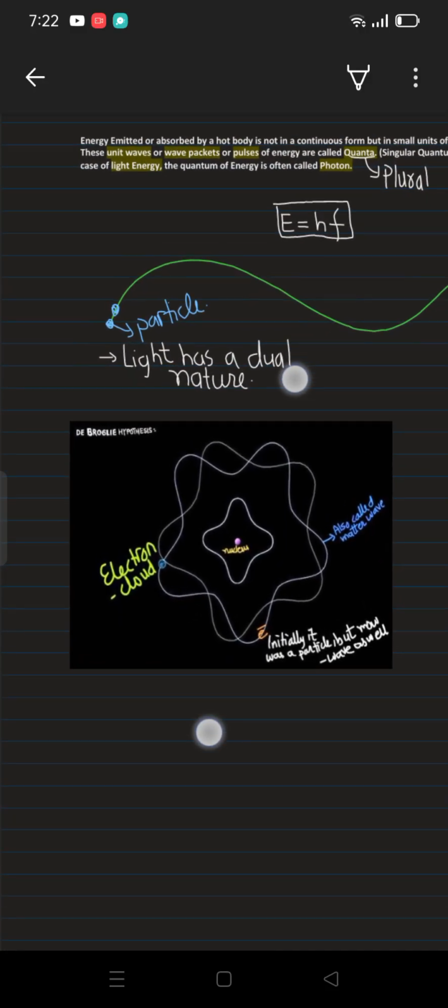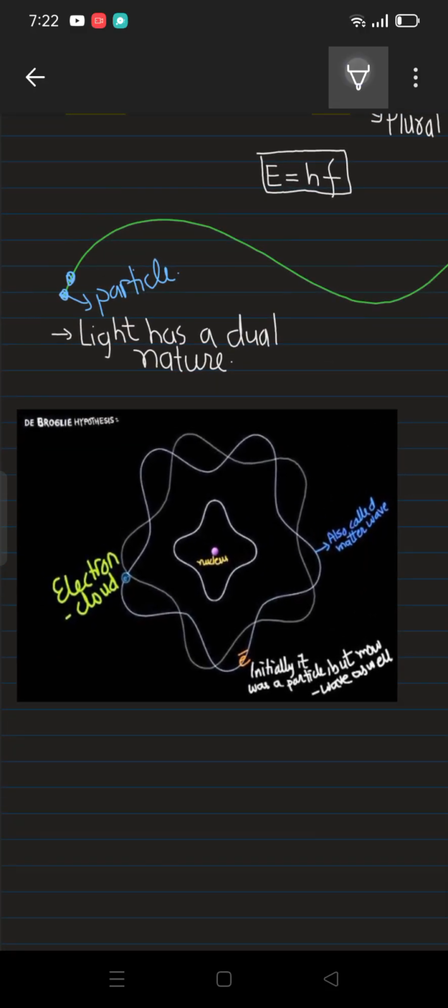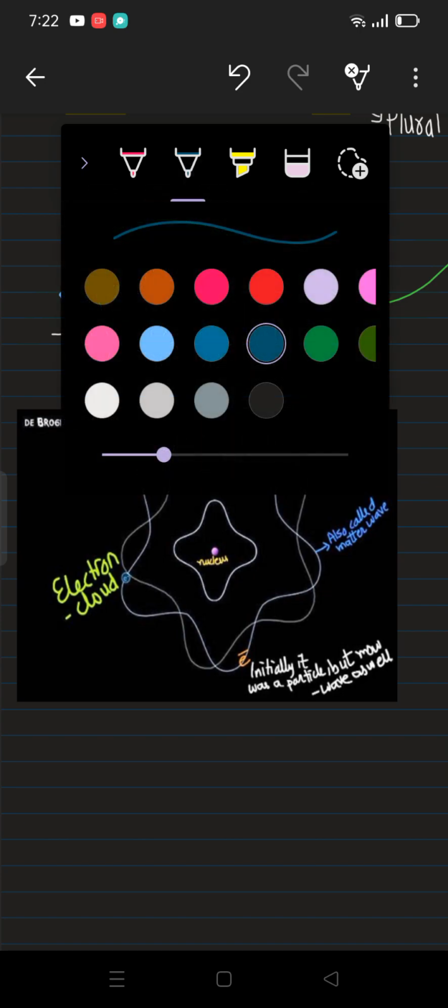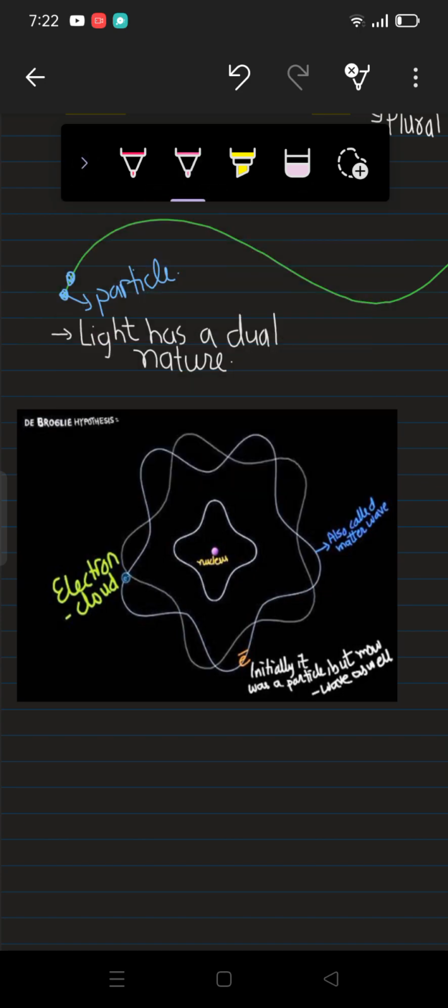Okay, so as in the last video, we have discussed the electron wave, which was the de Broglie hypothesis, of course, and it was proved by the Davisson and Germer experiment. In that experiment, they basically proved the wave nature of the electron.